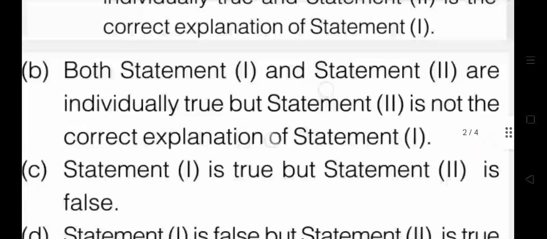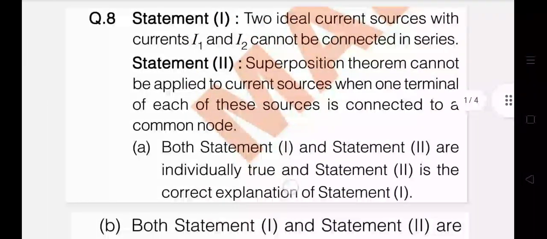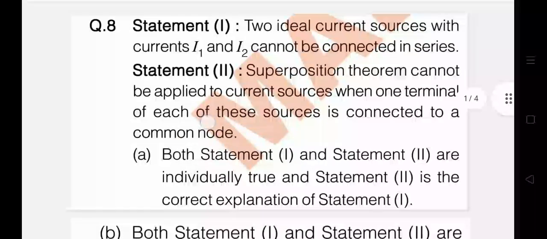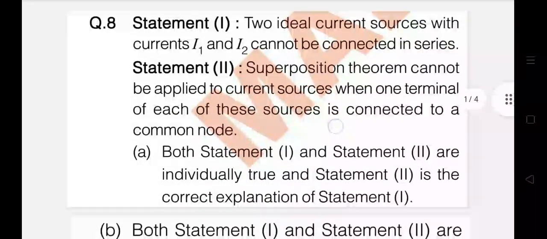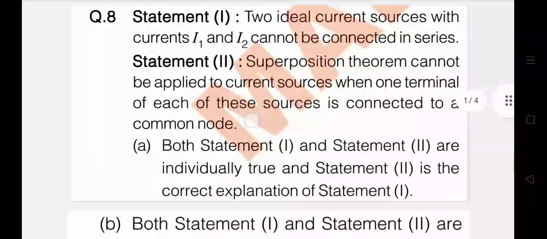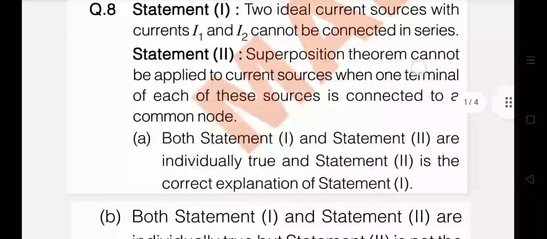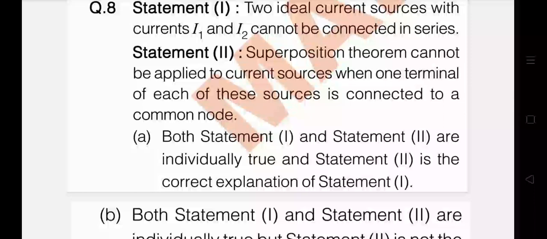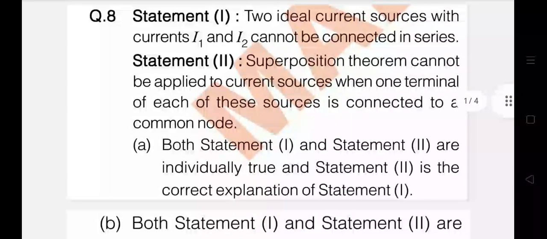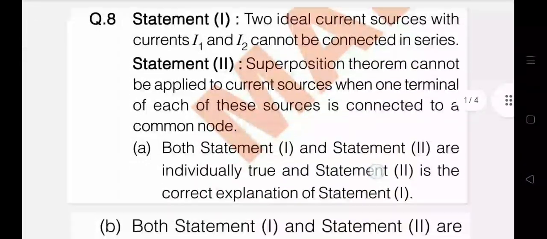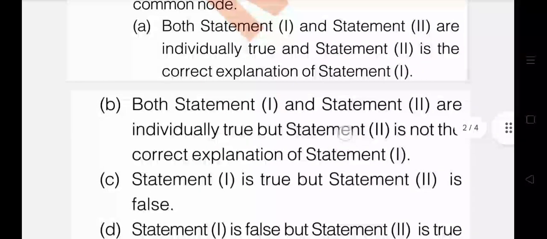So statement 2 is also correct. It states that the superposition theorem cannot be applied to current sources when one terminal of each of these sources is connected to a common node. That means when they are connected in series, again we cannot apply the superposition theorem. Statement 2 is also correct. But the problem is statement 2 is not the correct explanation of statement 1. So the answer will be option B.